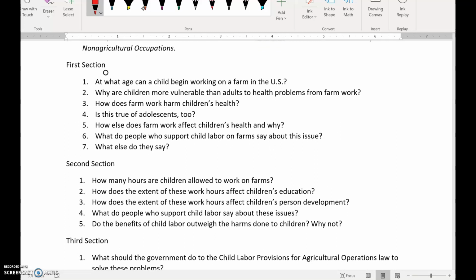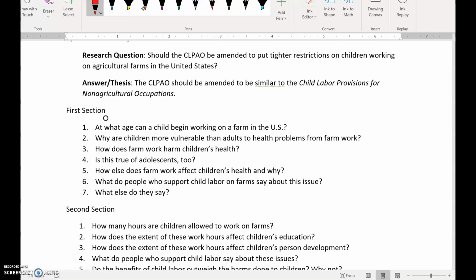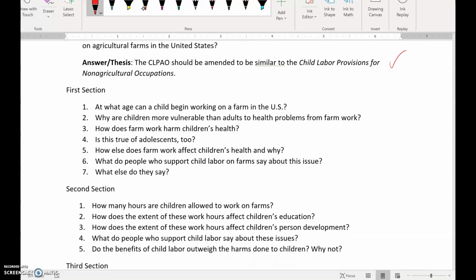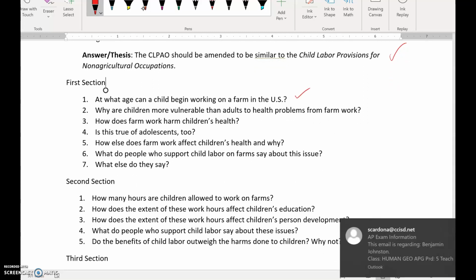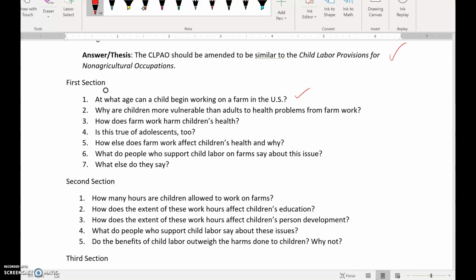And what I did was, instead of breaking it up by paragraph, I broke it up by question. So what are all the questions that a reader might have about this, or that would have to be answered to prove this successfully, and in what order do we address them? So the first section did this: at what age can a child begin working on a farm in the U.S.? Now that obviously is for an audience of people like me who for sure do not know a lot about this. Why are children more vulnerable than adults to health problems from farm work?